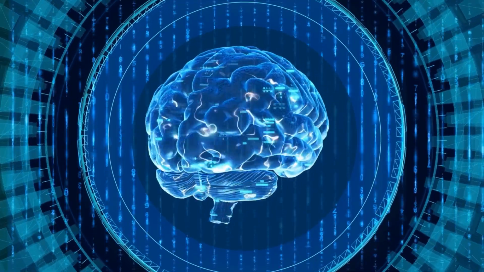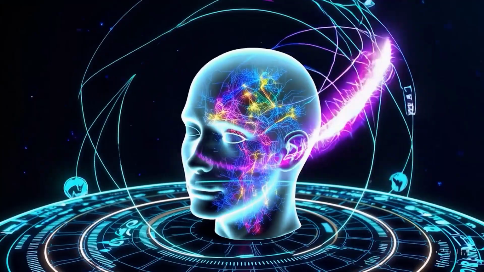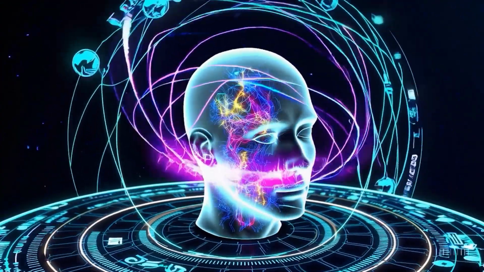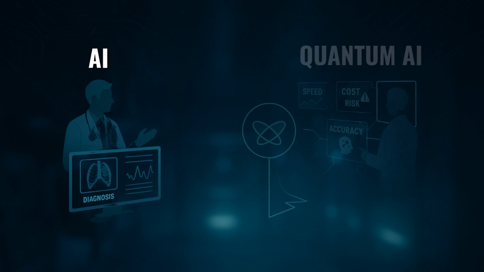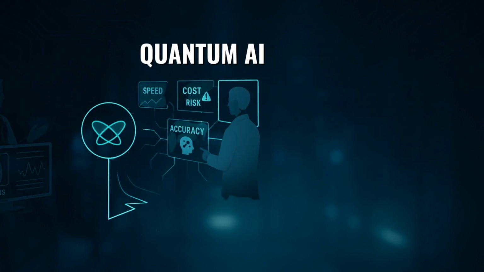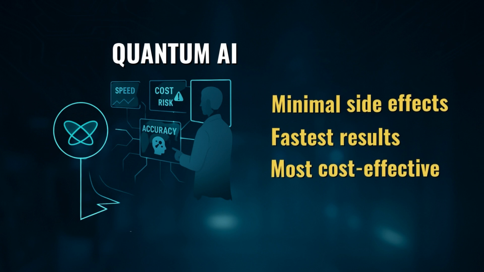For example, artificial intelligence is already very successful today at diagnosing and analyzing data. But an AI model running on a quantum computer could do much more. For instance, a doctor could evaluate all of a patient's treatment options at the same time. Moreover, it wouldn't just find the most effective treatment method. It would also consider the option with the fewest side effects, the fastest results, and the most affordable cost.